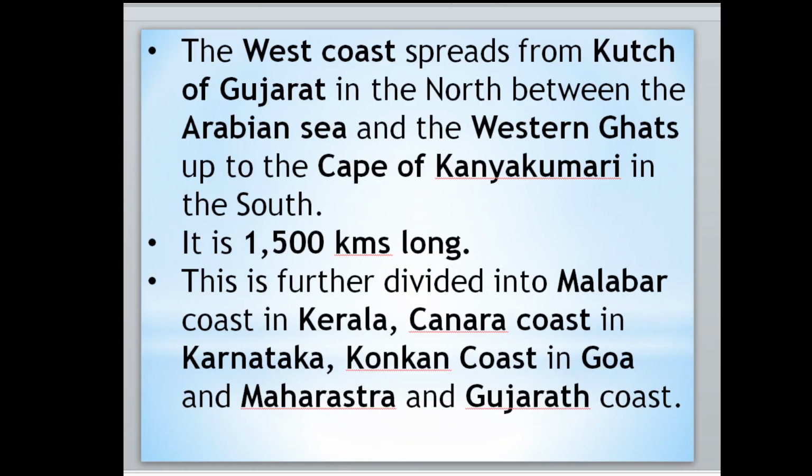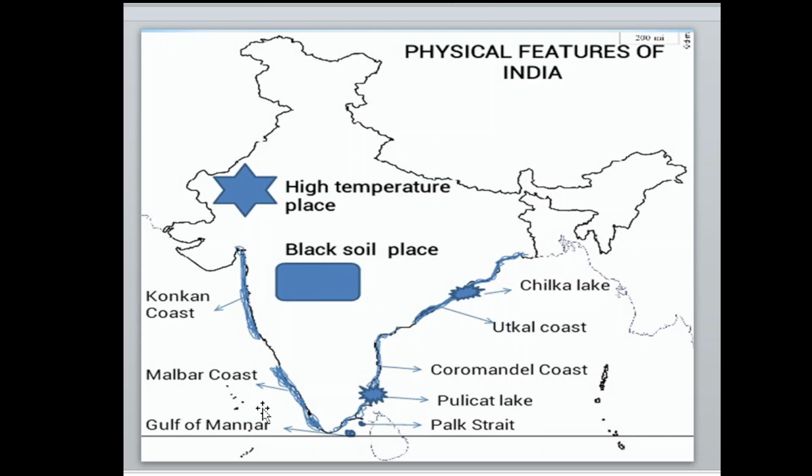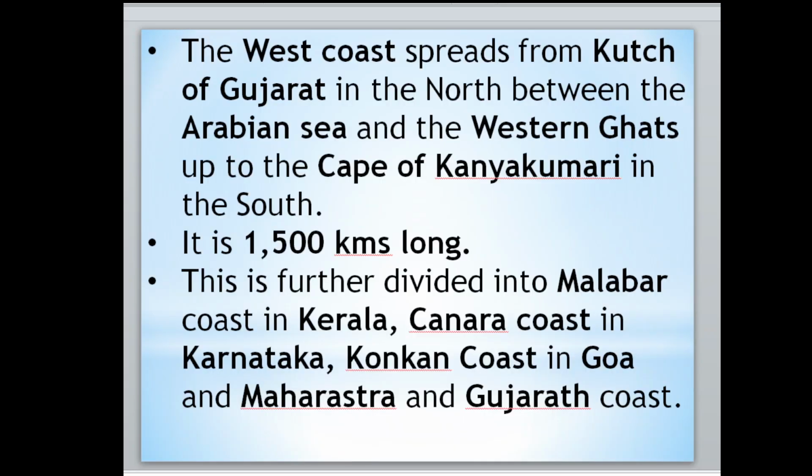Then next, this is further divided into two parts. One is the Malabar coast. In Kerala we call it the Malabar coast. In Karnataka, we call it the Kanara coast. Then Maharashtra and Gujarat.